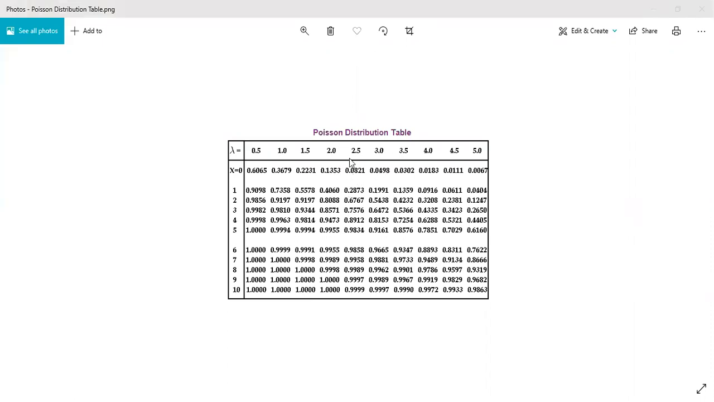Is it okay? Yes, sir. Next is, I'll share you the screen. No, again I have to share you the screen. Yeah, where is that Poisson distribution?